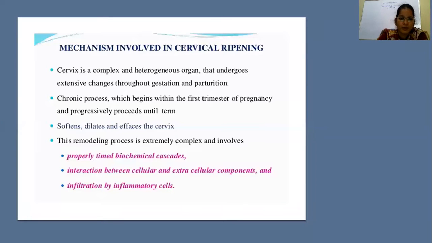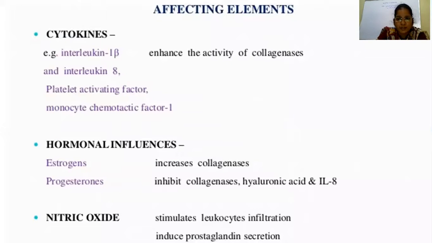This remodeling process is extremely complex and involves properly timed release of biochemical cascades, the interaction between the cellular and extracellular components, and the infiltration with inflammatory cells that make the cervix soft. Here it does not destroy the cervical elements, but it causes a rearrangement of the cervical fibers.